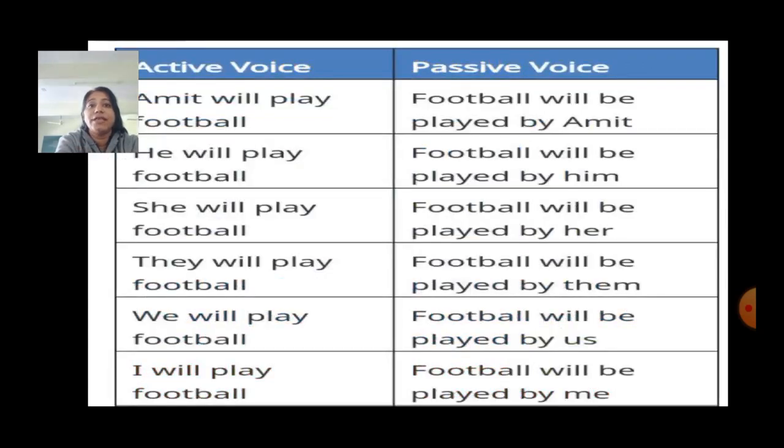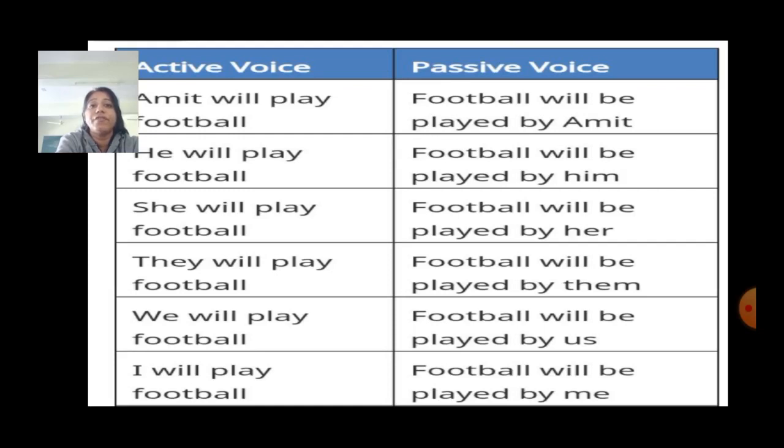Now, let's see a few examples of simple future tense. Amit will play football. Football will be played by Amit. He will play football. Football will be played by him. She will play football. Football will be played by her. They will play football. Football will be played by them. We will play football. Football will be played by us. I will play football. Football will be played by me.